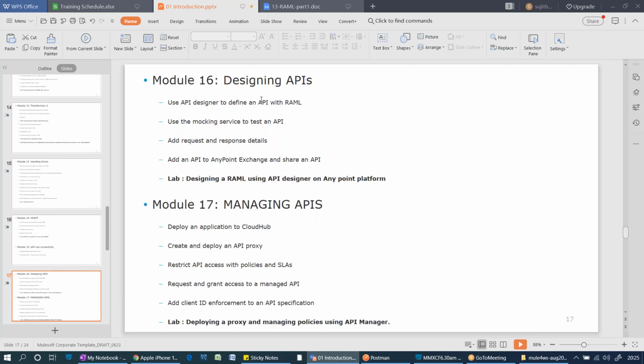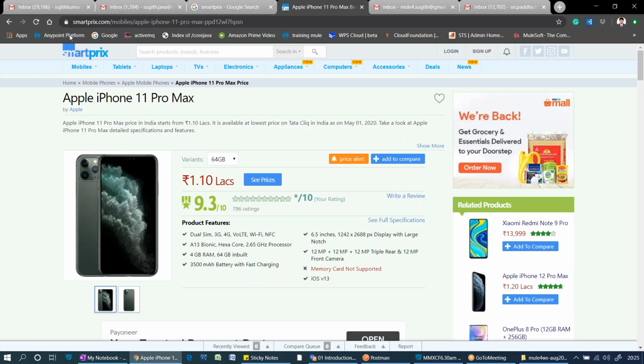your banking application requirements. In this design and managing part, we will see from the start how to design an API, how to identify the resources. Once you identify them, how you are going to design the RAML file. Let me show a simple example of a RAML file.